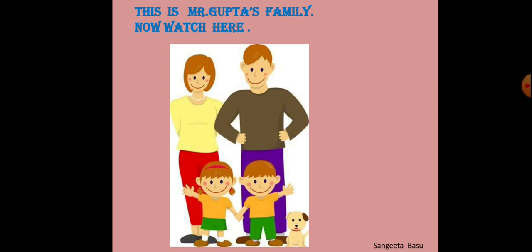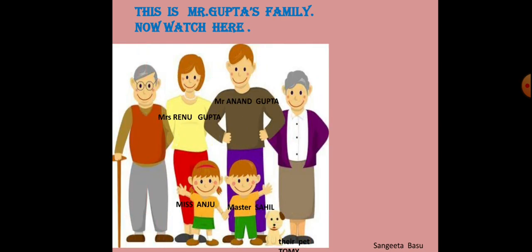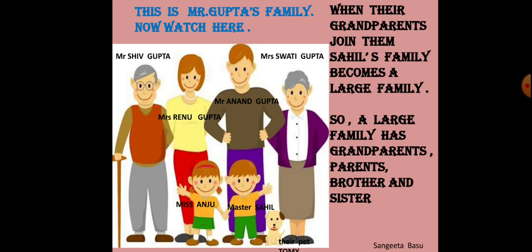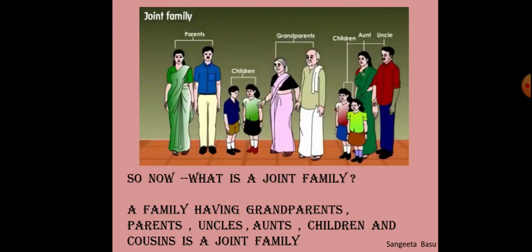Now, let us watch this family again. Two new members have been added to the family, Mr. Shiv Gupta and Mrs. Swati Gupta. When their grandparents join them, Sahil's family becomes a large family. So, a large family has grandparents, parents, brother, and sister. So, now what is a joint family? A family having grandparents, parents, uncles, aunts, children, and cousins is a joint family.